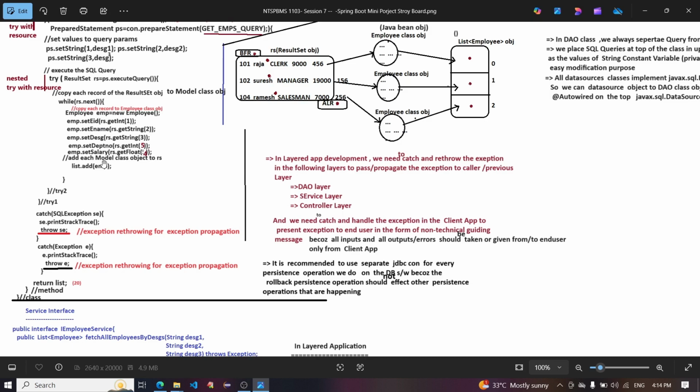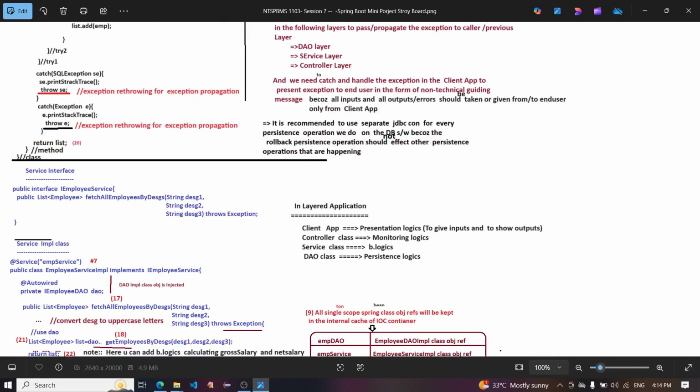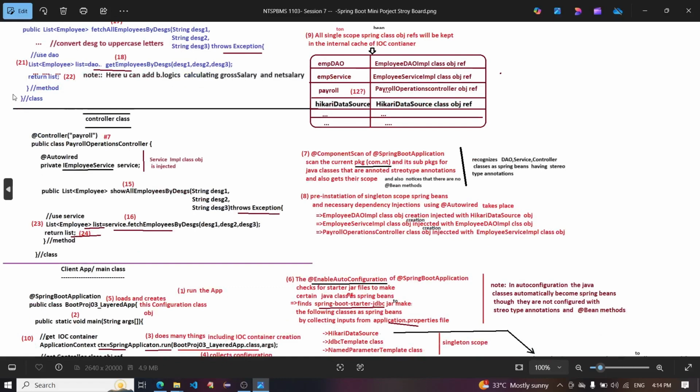After this happening, returning the list. Then storing the list, List<Employee>, and return list. 22, 23. Catch this list and store it in List<Employee>, the service giving the list, and returning the list.